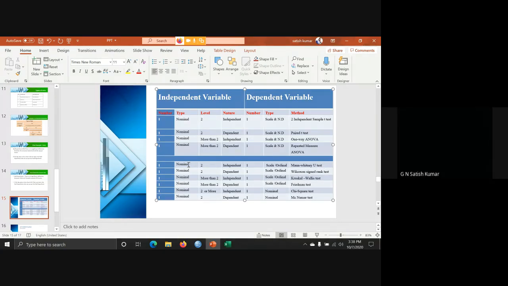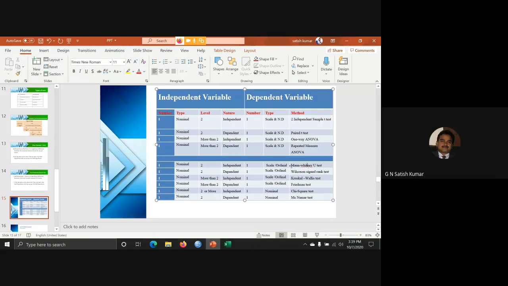This Mann-Whitney U test is the same as the two independent sample t-test. In parametric testing, we use the two independent sample t-test, and in non-parametric testing, we use the Mann-Whitney U test. Both work in the same way.